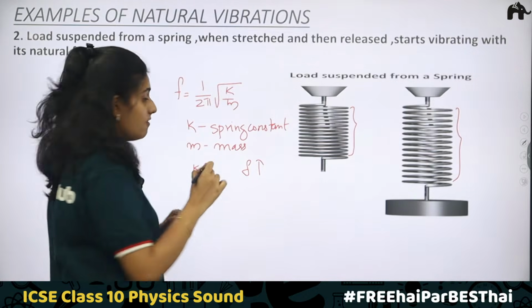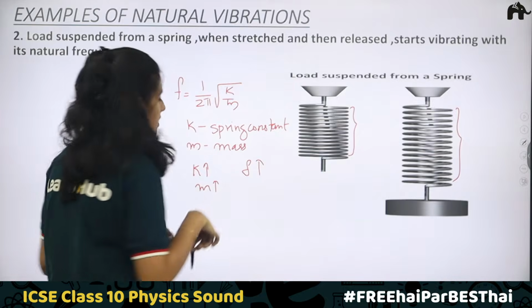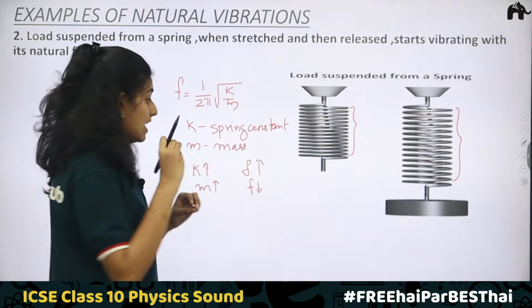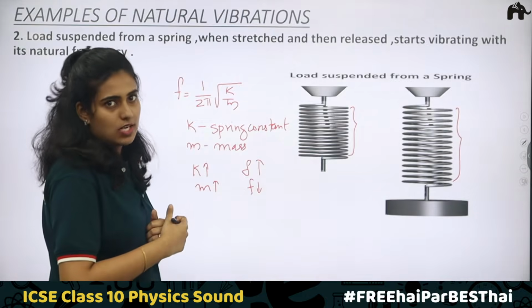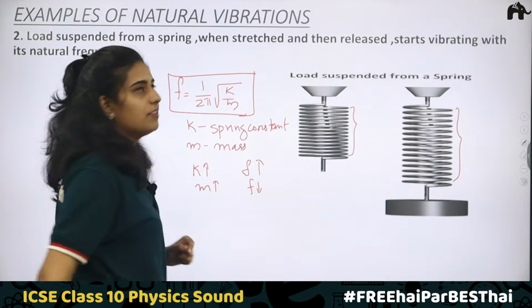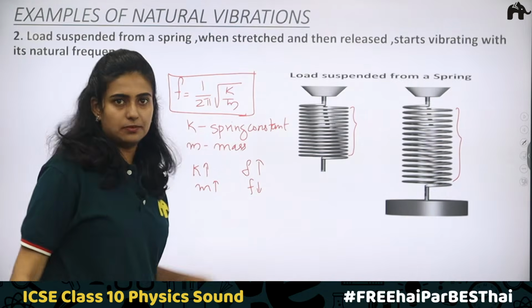Dependence on the mass: when mass increases, what is happening? The natural frequency is decreasing. The one with less mass will have more natural frequency. Understood? So if you know this, you can find the natural frequency in the case of a spring.